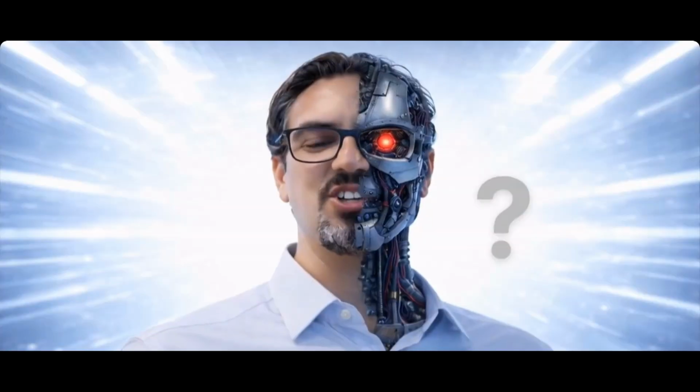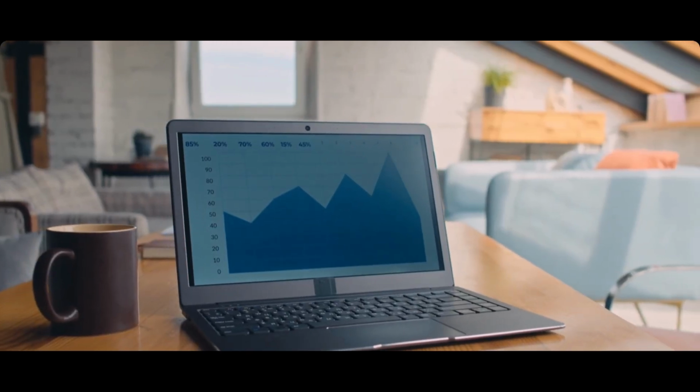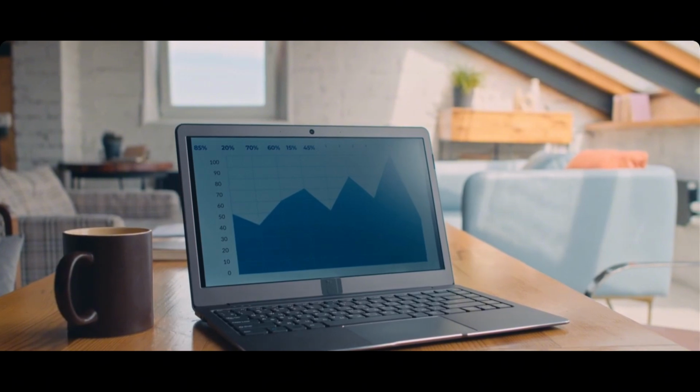It's the gold standard for causal inference, helping us answer one critical question. Did our change actually cause the improvement? Imagine you deploy a new model and metrics improve. Great, but did the model cause it? Maybe traffic spiked, a holiday hit, or user behavior just shifted. You could be fooling yourself.